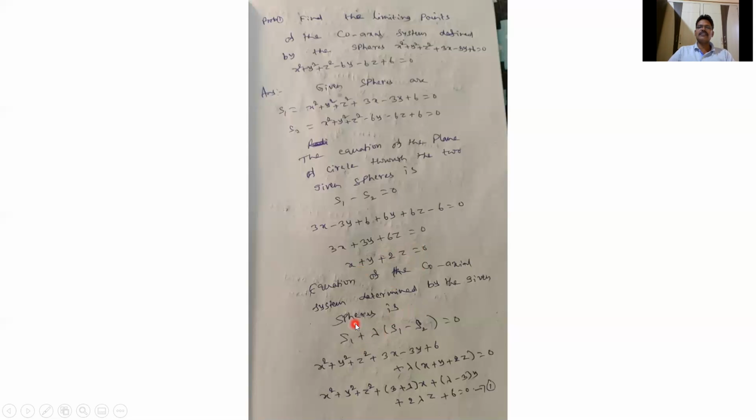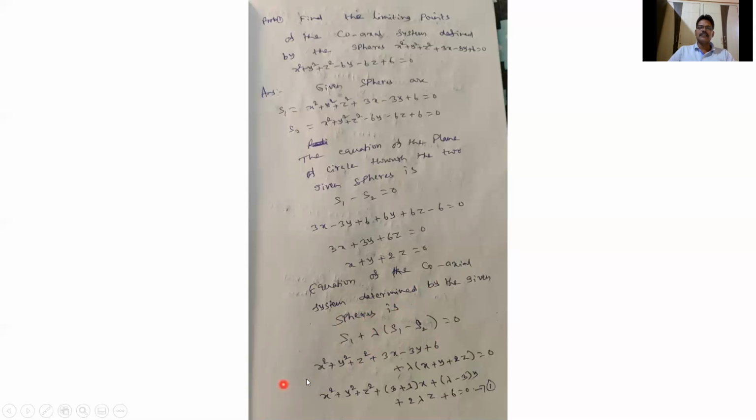What is the equation of the coaxial system determined by the given spheres? We know that the equation of the coaxial system of spheres through S1 = 0 and S2 = 0 is S1 + λ(S1 − S2) = 0, or we can also write S2 + λ(S1 − S2) = 0. So the equation of the coaxial system of spheres determined by the given spheres is S1 + λ(S1 − S2) = 0.